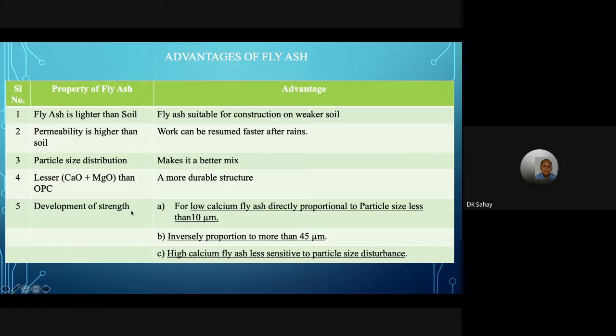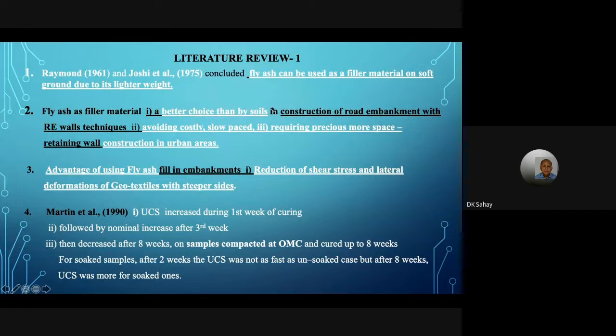As far as strength development is concerned, for 10 micrometer low calcium fly ash, the strength development is inversely proportional to particle size, and for 45 micron and high calcium fly ash, it is less sensitive to particle size distribution. Now let me get into some reviews.